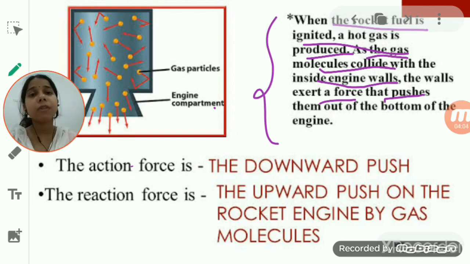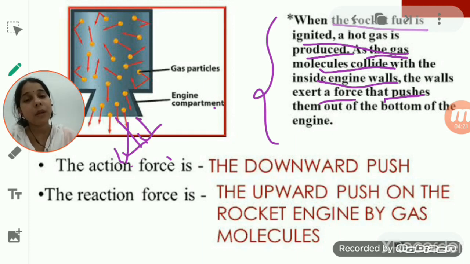So basically, the gas particles are produced due to the burning of the fuel, and they come outside from the rear end. As they come out from the rear end, they also exert an equal and opposite force on the jet aircraft.